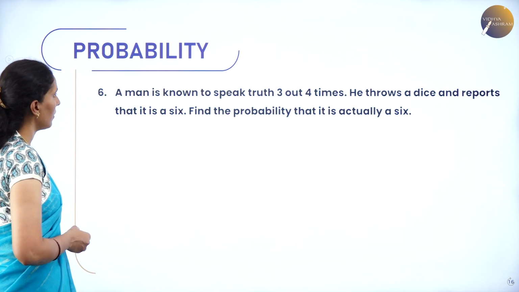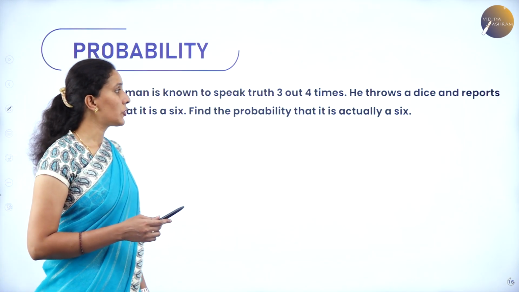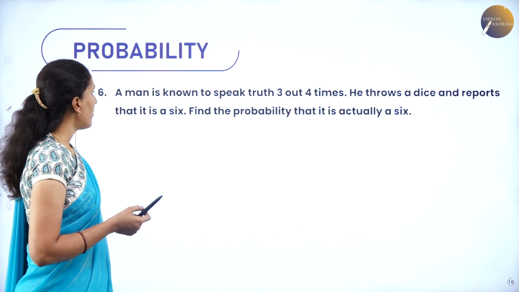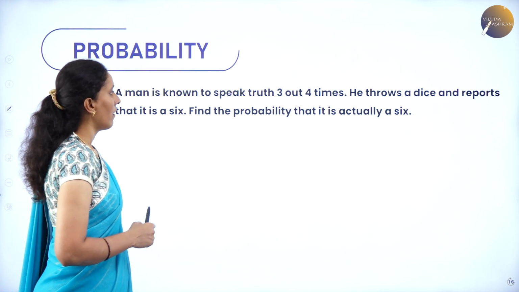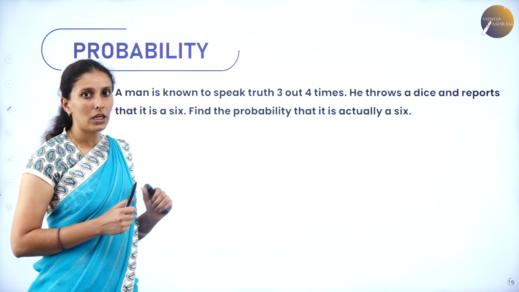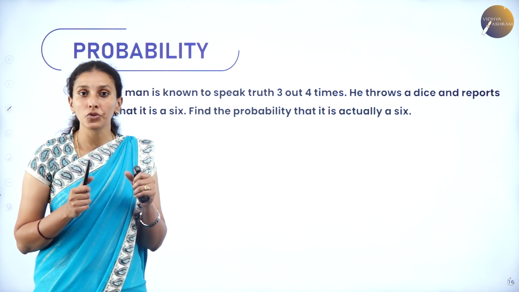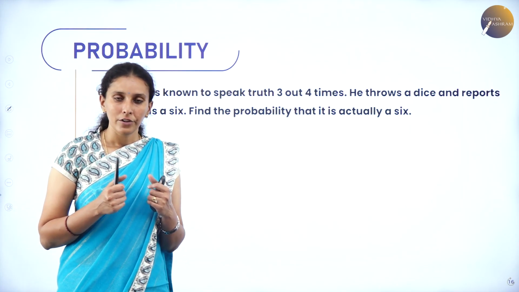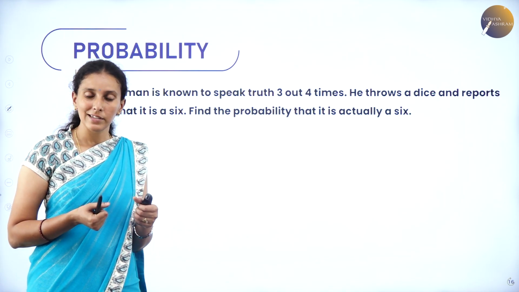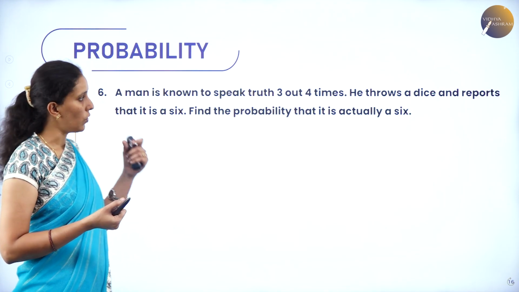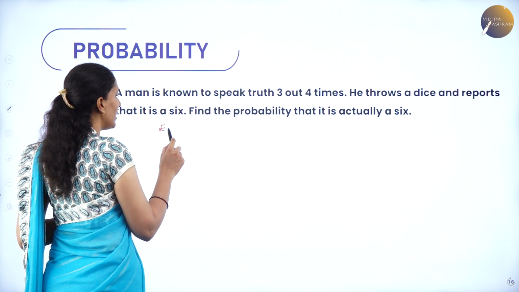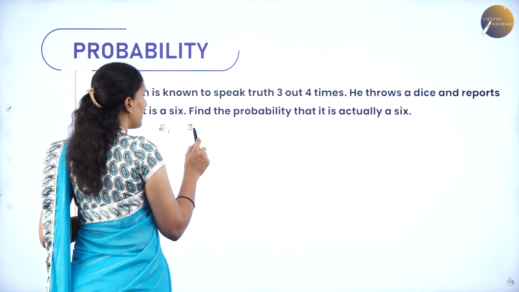Next, a man is known to speak the truth 3 out of 4 times. He throws a dice and reports that it is a 6. Find the probability that it is actually 6. So here the random experiment chosen was throwing a dice. When a die is thrown, he reports 6, whether it is 6 or whether it is not 6. So that means we have 2 events. That is, event E1 is 6 appears.